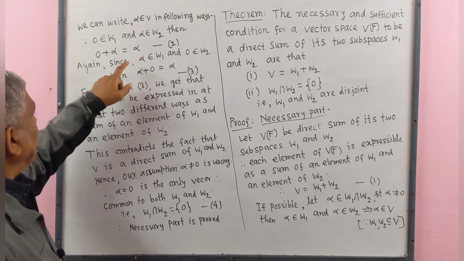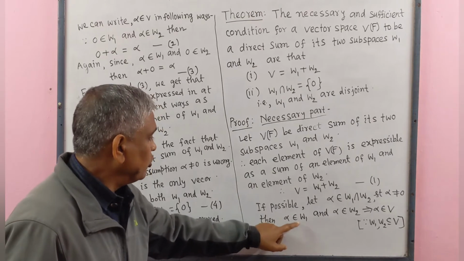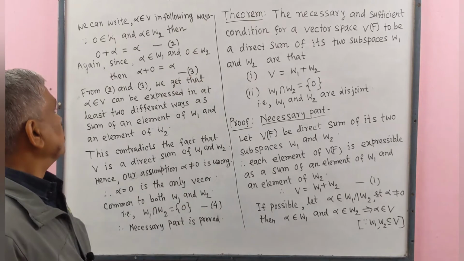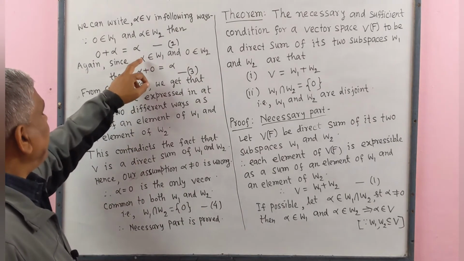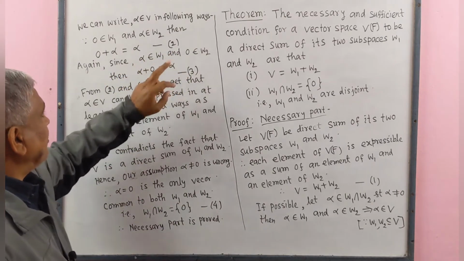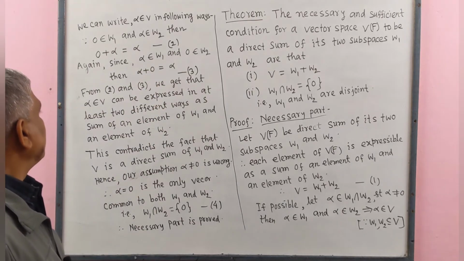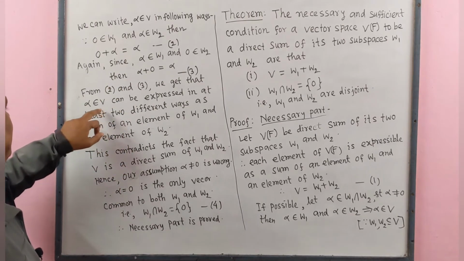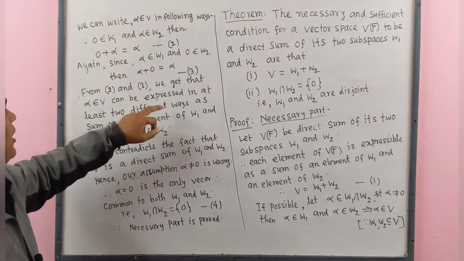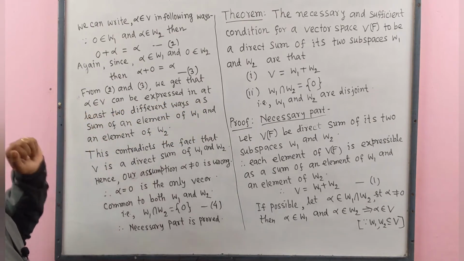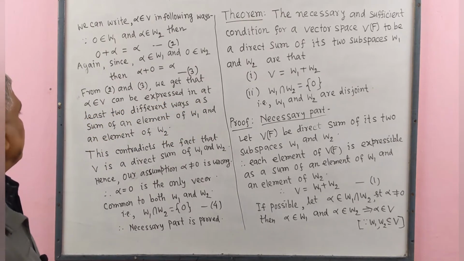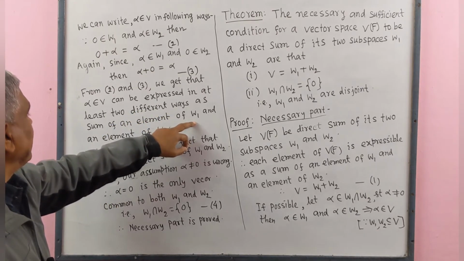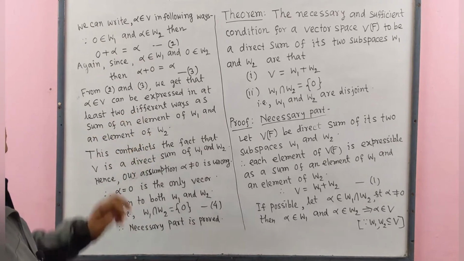Again, since alpha belongs to W1 and 0 belongs to W2, alpha plus 0 equal to alpha. This is number 3. From 2 and 3, we see that alpha belongs to V can be expressed in at least 2 different ways, as sum of an element of W1 and an element of W2.